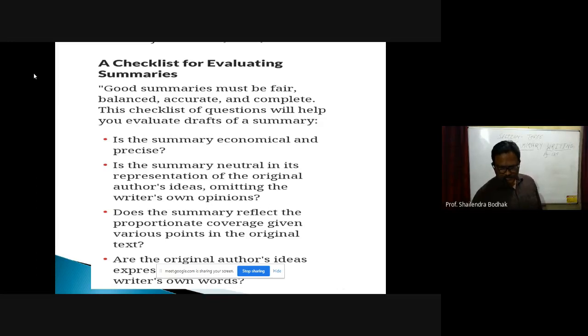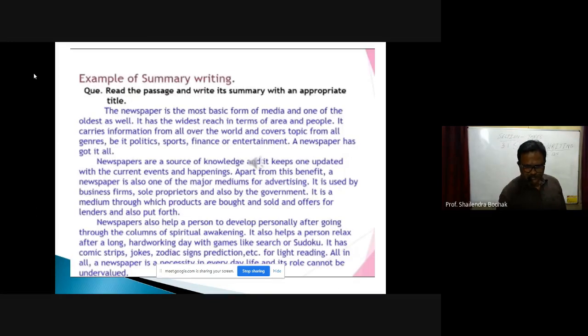Then next, are the original author's ideas expressed in the writer's own words? So you have to write the summary in your own words. Even if you select the sentences, you have to modify them, alter them.